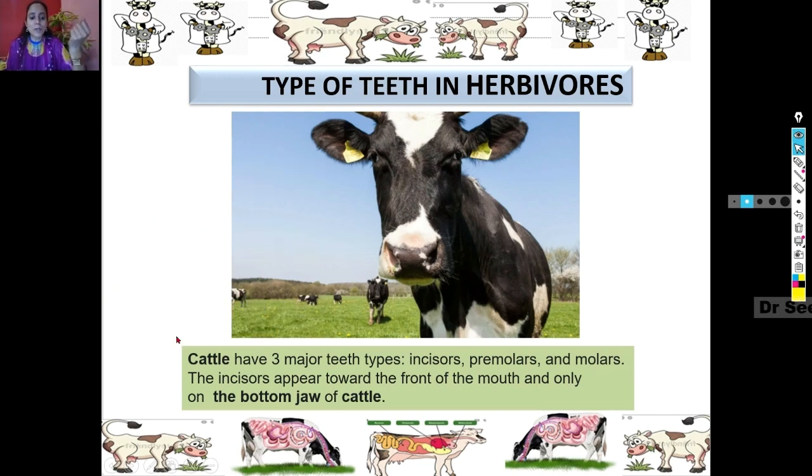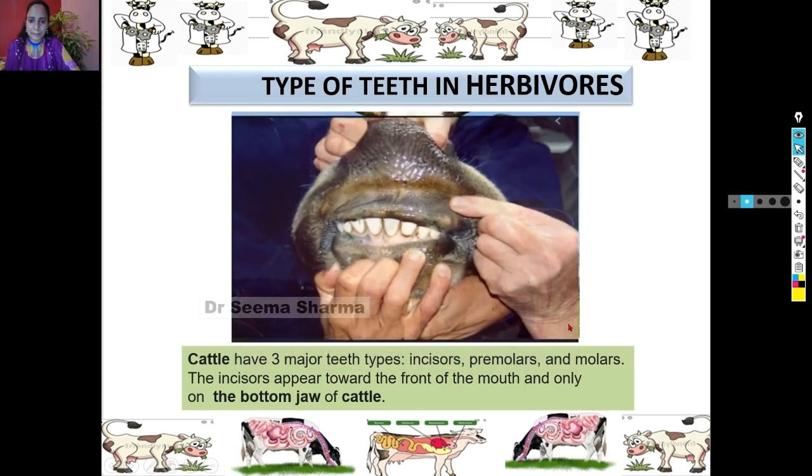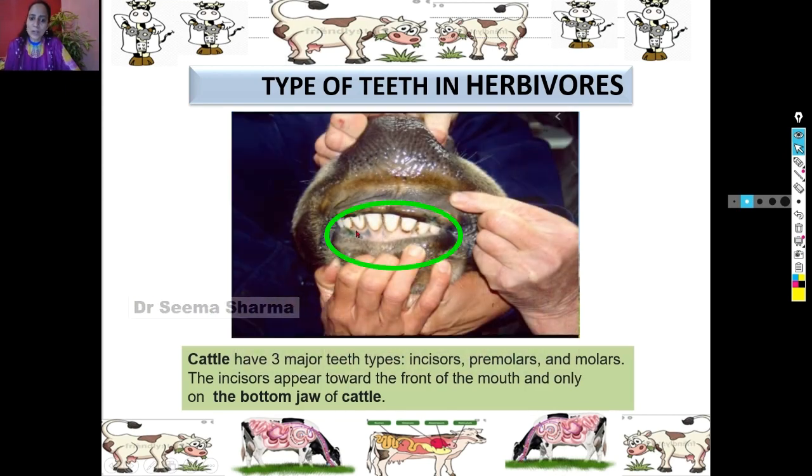And interestingly, viewer, the incisors appear toward the front of the mouth and only on the bottom lower jaw. Incisors are present only on the lower jaw. You don't believe this? Let me tell this cow to smile. Dear cow, smile please. See? So lower jaw has incisors, but the upper jaw, this jaw is hard and there are no teeth in it. So incisors are present in the lower jaw only.